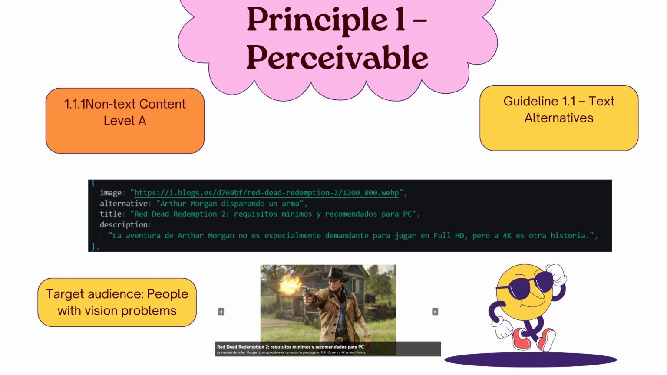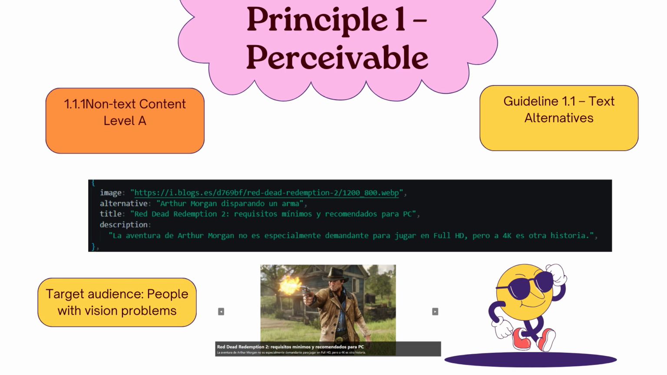Guideline 1.1 Text alternatives. Provide text alternatives for any non-text content so that it can be changed into other forms people need. Success criteria 1.1.1 Non-text content, level A. All non-text content that is presented to the user has a text alternative that serves the equivalent purpose.